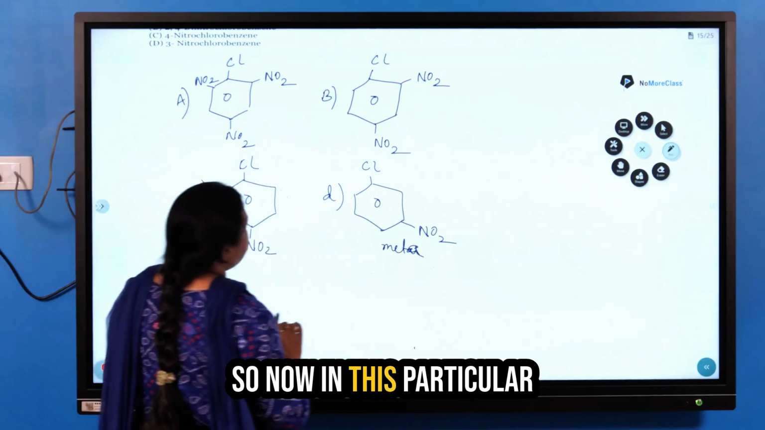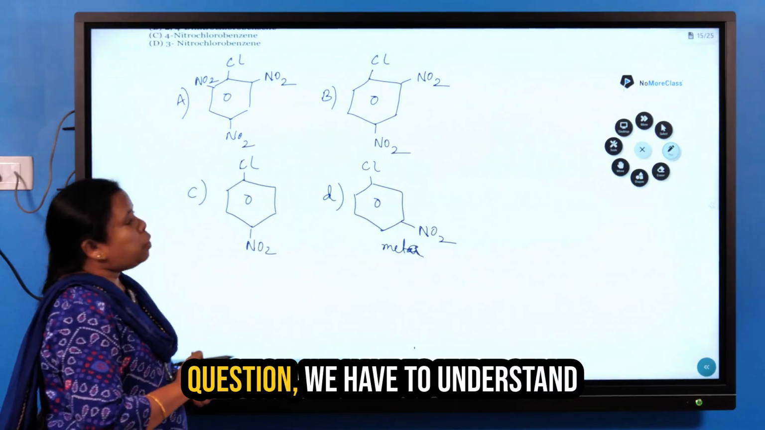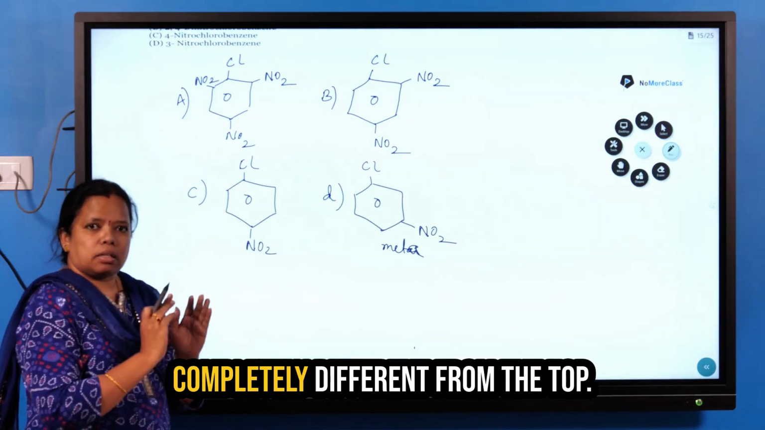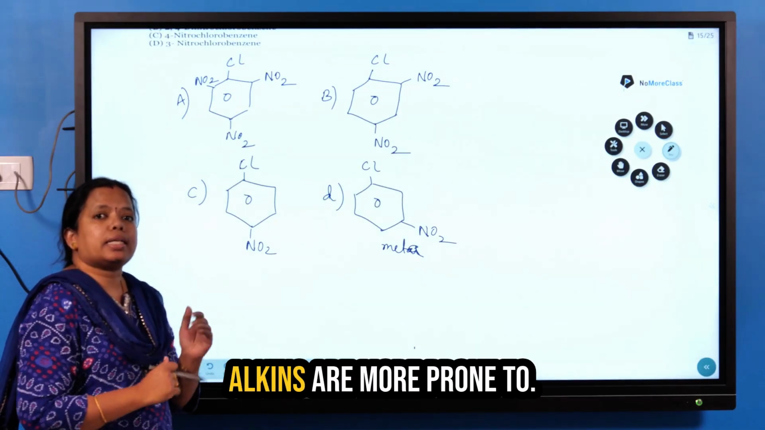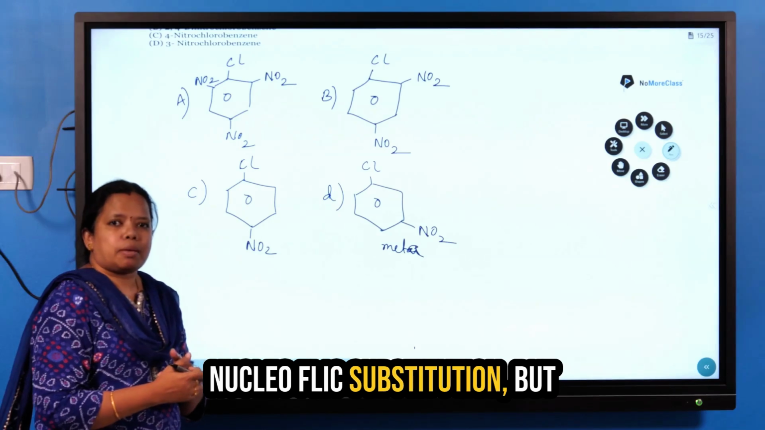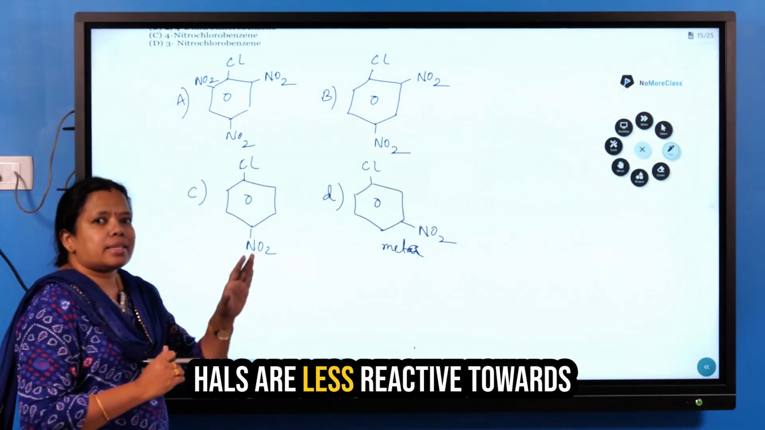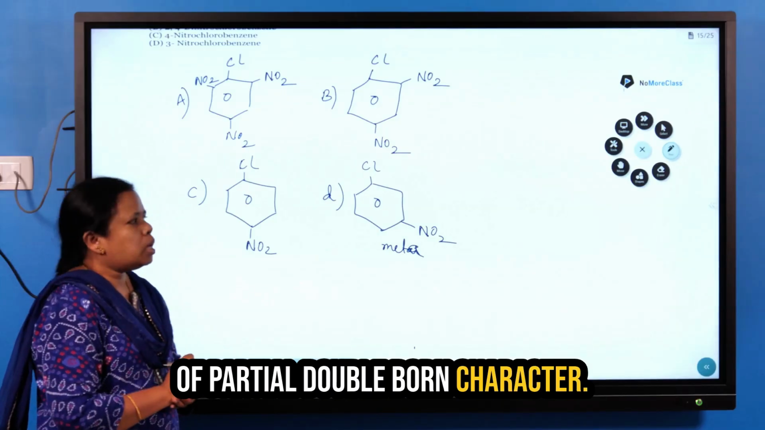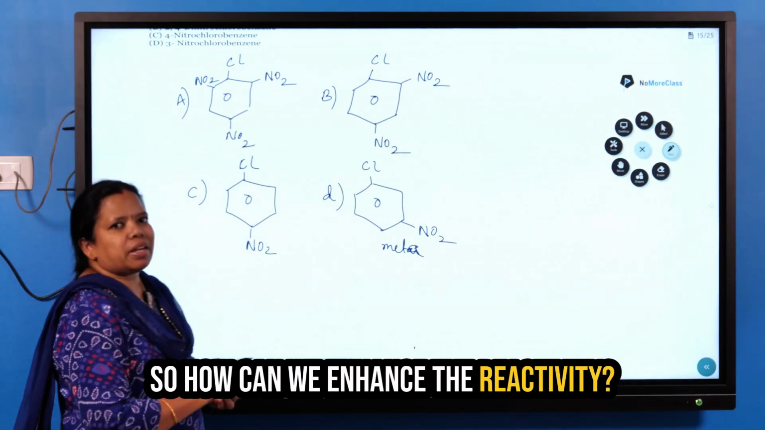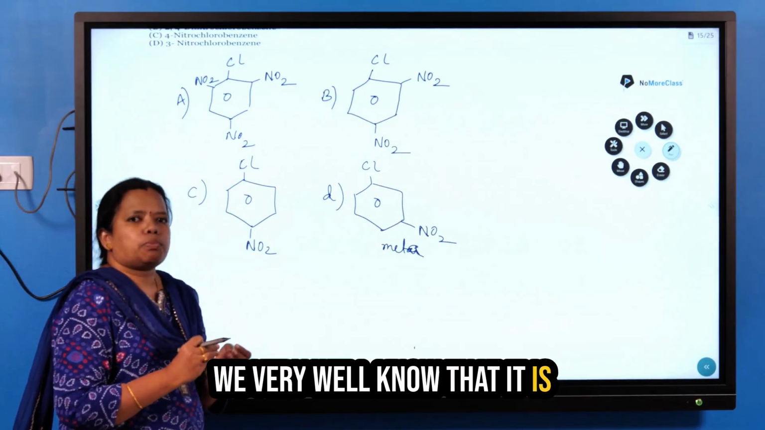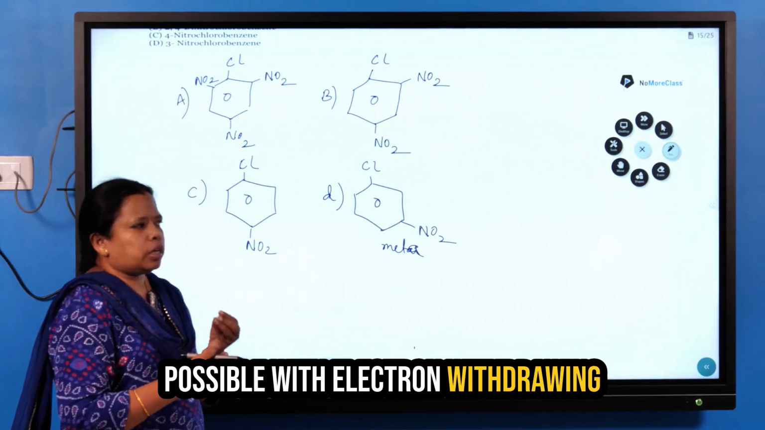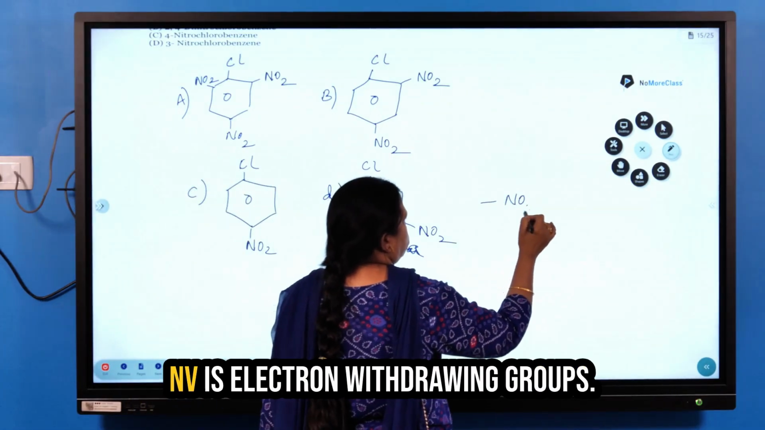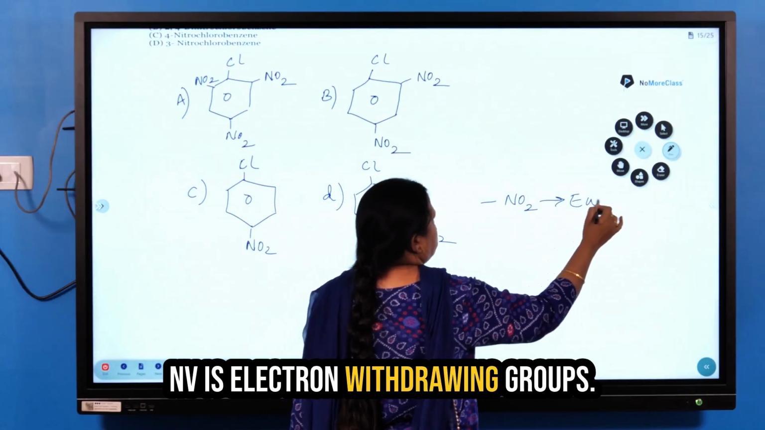Now in this particular question, we have to understand that the reactivity of haloarene is completely different from that of haloalkane. Haloalkanes are more prone to nucleophilic substitution, but haloarenes are less reactive towards nucleophilic substitution because of partial double bond character. So how can we enhance the reactivity? We very well know that it is possible with electron withdrawing groups, and the NO2 group is an electron withdrawing group.